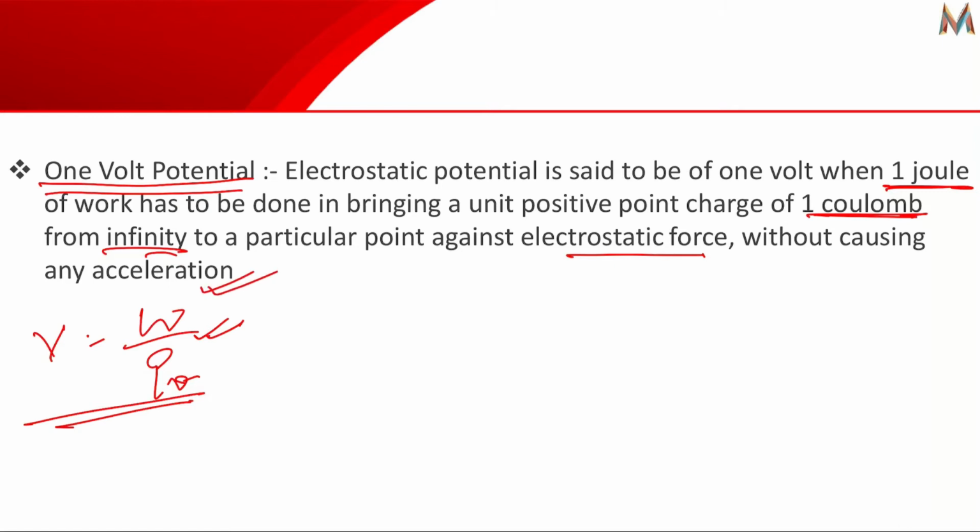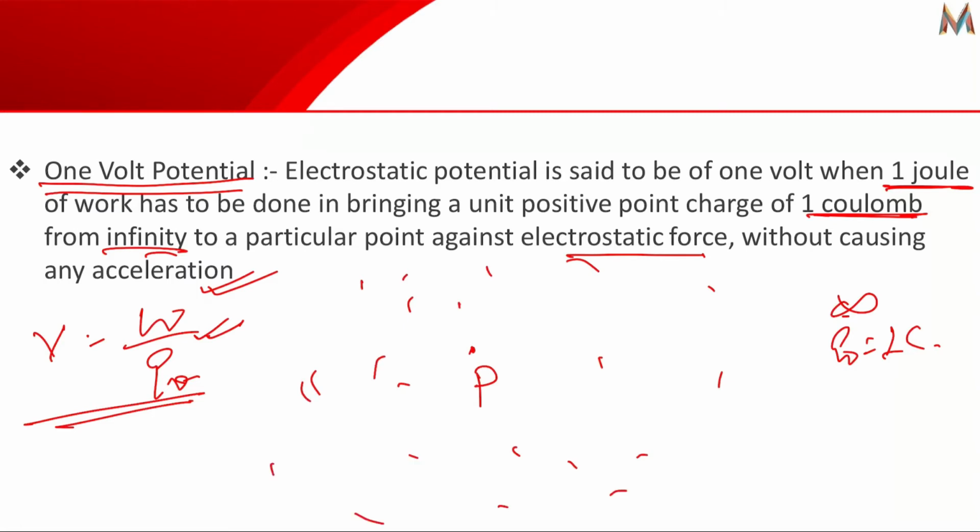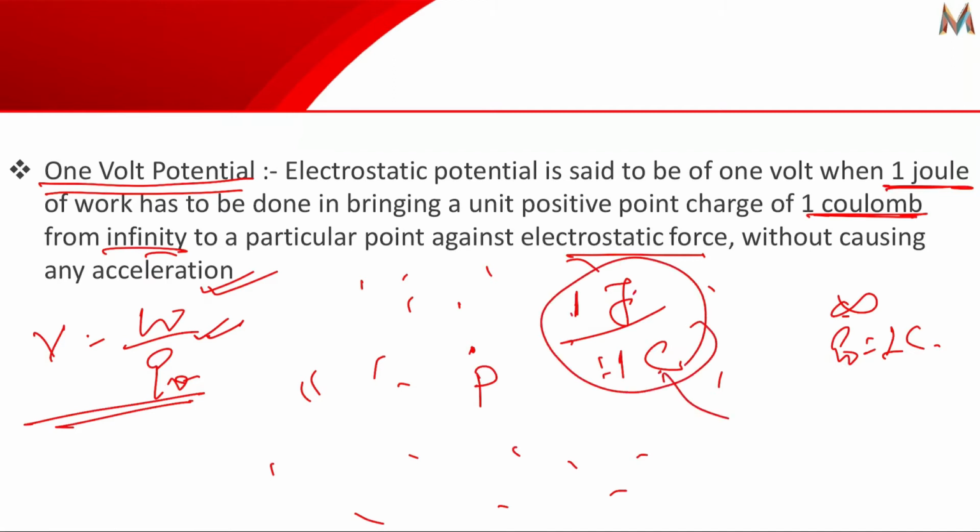So if we bring a charge Q naught of 1 coulomb from infinity to a particular point P in an electrostatic field, and the work done is 1 joule, then 1 joule by 1 coulomb is said to be 1 volt.